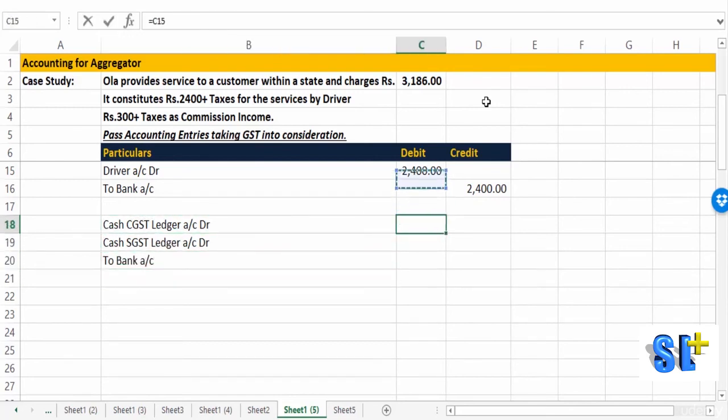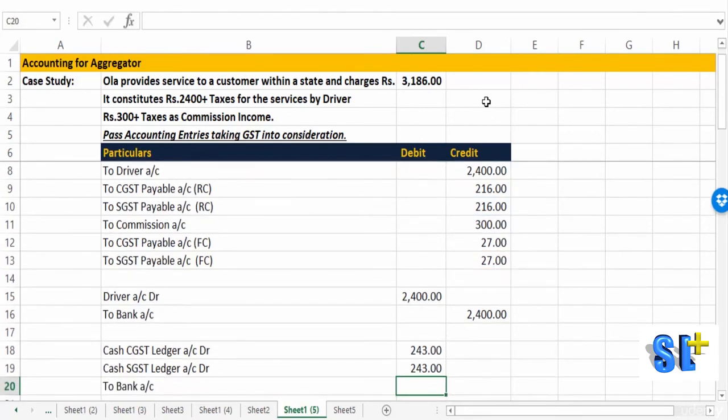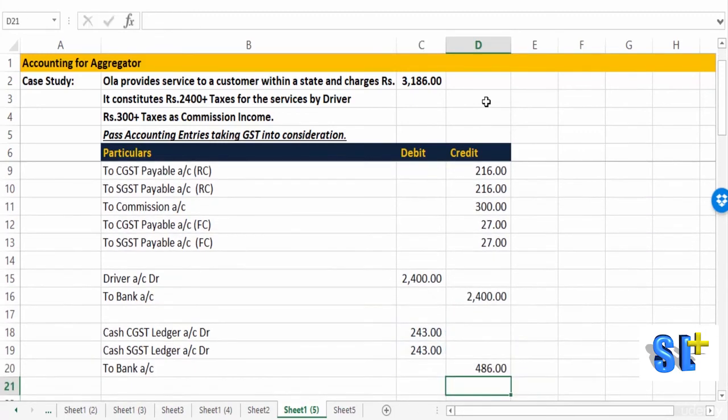Now in the cash CGST ledger, wherever we have CGST liability, it is 216 plus 27, and in the cash SGST ledger, we have SGST payable 216 and 27. So these two should be paid. So the bank entry will be the sum of these two. So 486 has to be paid.